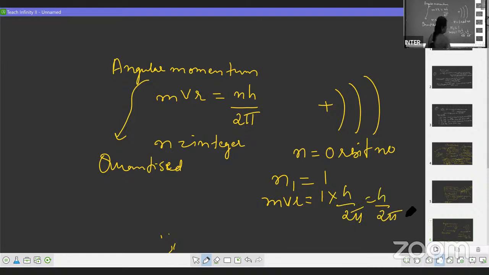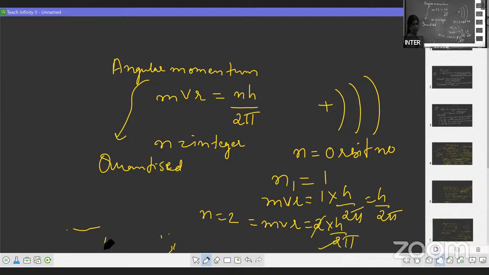Suppose the electron is in the second orbit, mvr is equal to 2 into h by 2 pi. So 2 gets cancelled, h by 2 pi, right? For each particular orbit, you have a particular angular momentum. That is the reason the angular momentum is quantized.